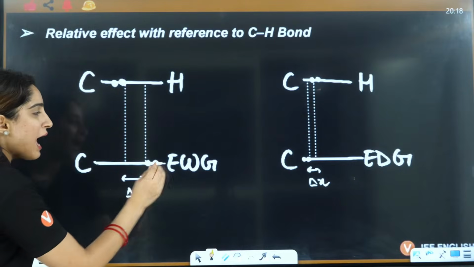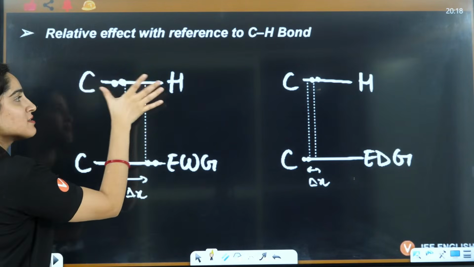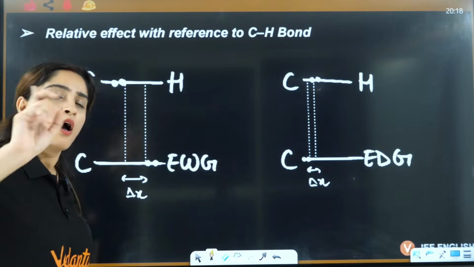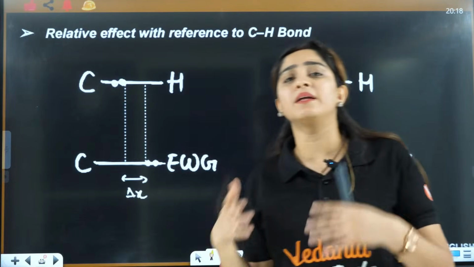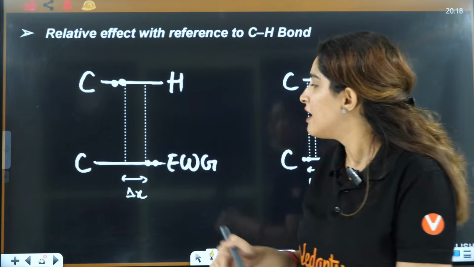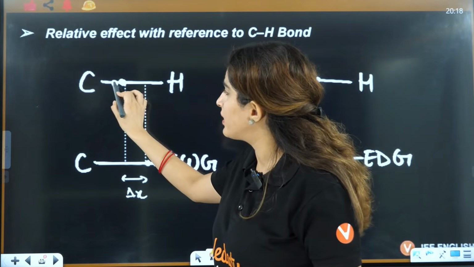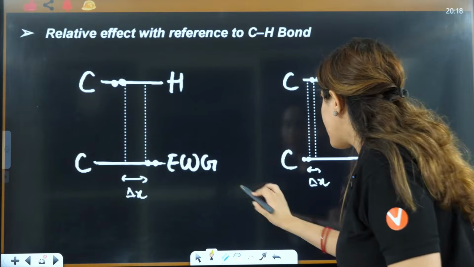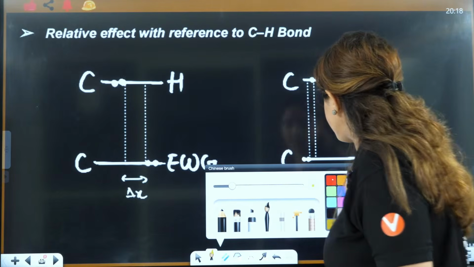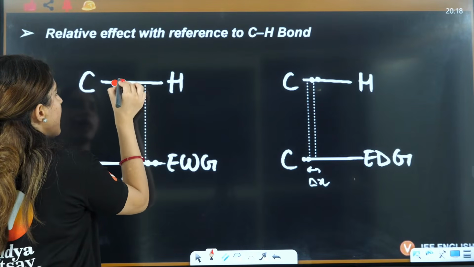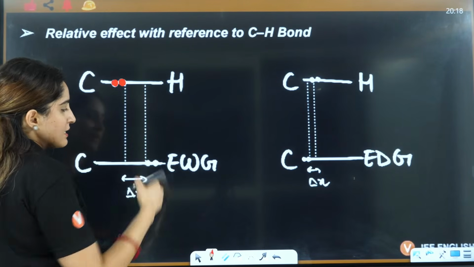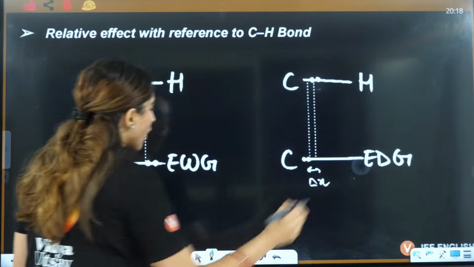So when you have electron withdrawing, let's say this is CH, this is CH. Now from the C and H perspective, we know that carbon is more electronegative. Let's say the electrons are over here, right? I am writing the electrons like this. This is the first and this is the second electron, right? Now what is happening?